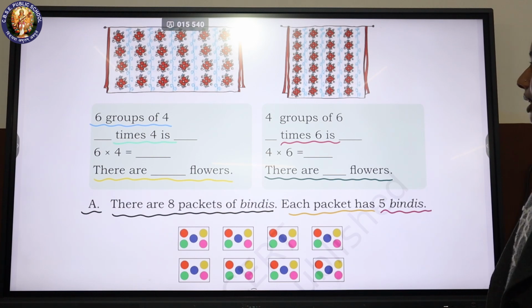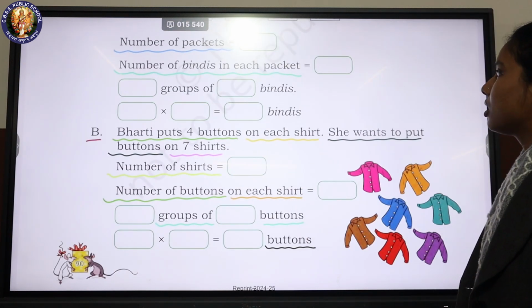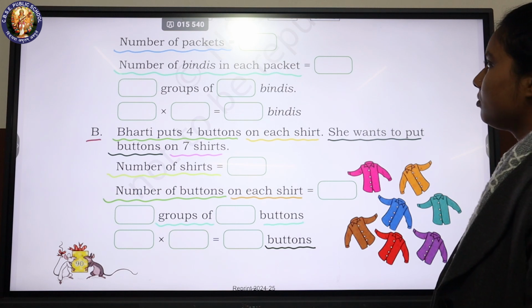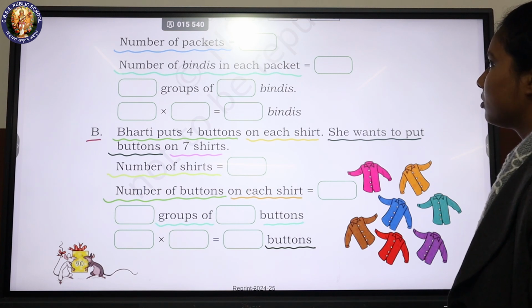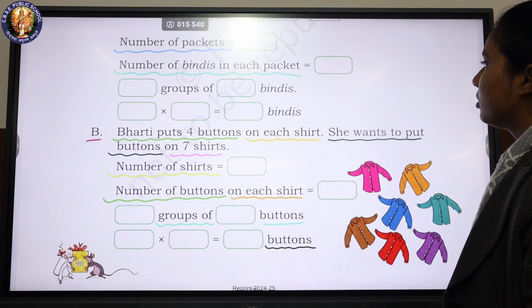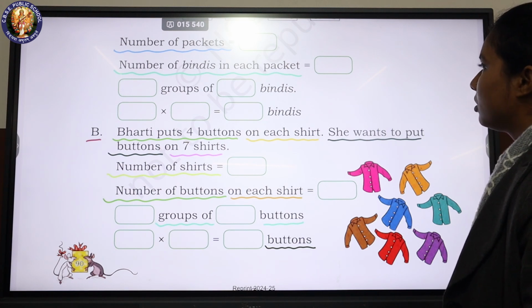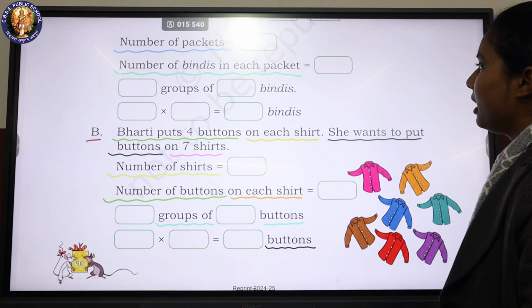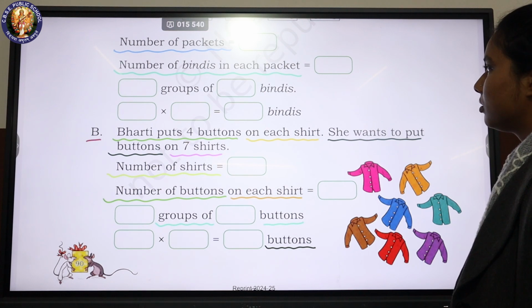A. There are 8 packets of bindis. Each packet has 5 bindis. Number of packets is equal to blank. Number of bindis in each packet is equal to blank. Blank groups of blank bindis. Blank into blank is equal to blank bindis.